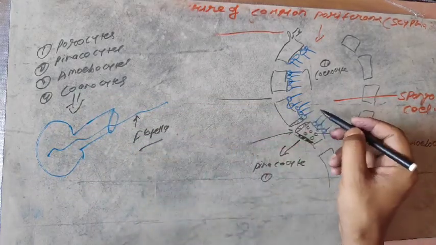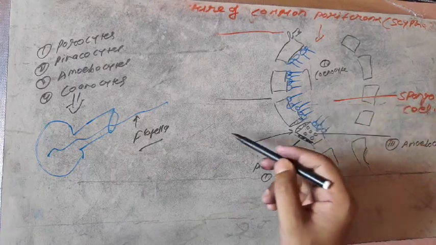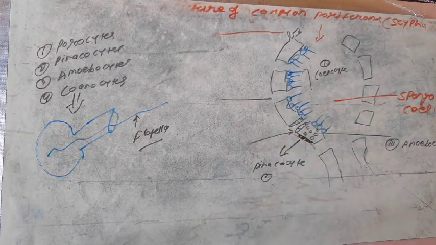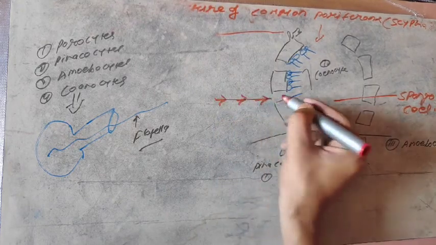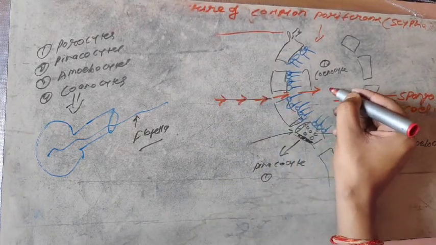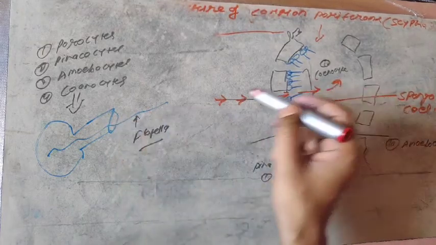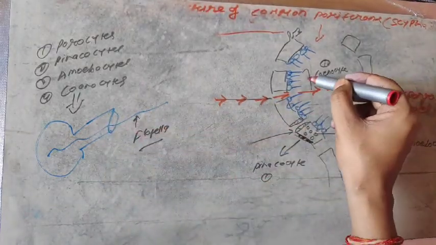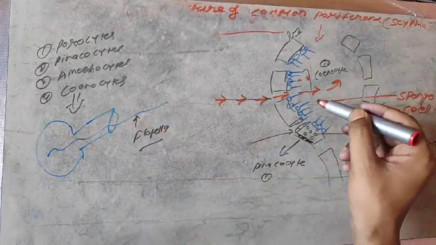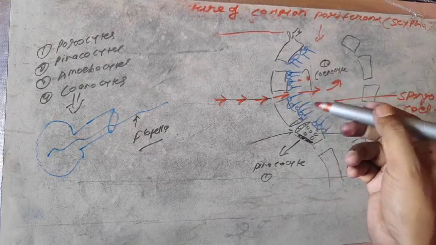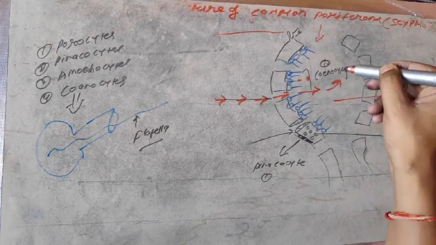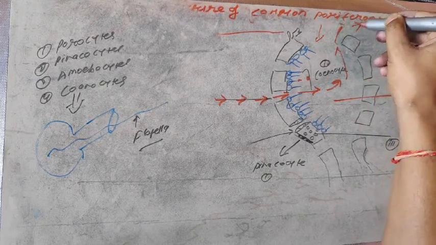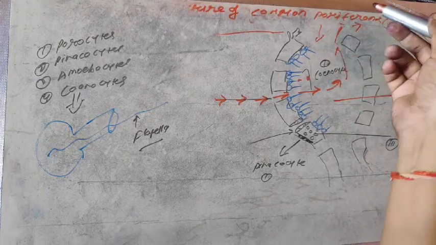With the help of the flagellum, the choanocytes generate a water current so that water can easily enter into the spongocele, and then the choanocyte traps food materials, oxygen and other necessary things from the water, and the unnecessary water is eliminated through the spongocele, that is, through the osculum.